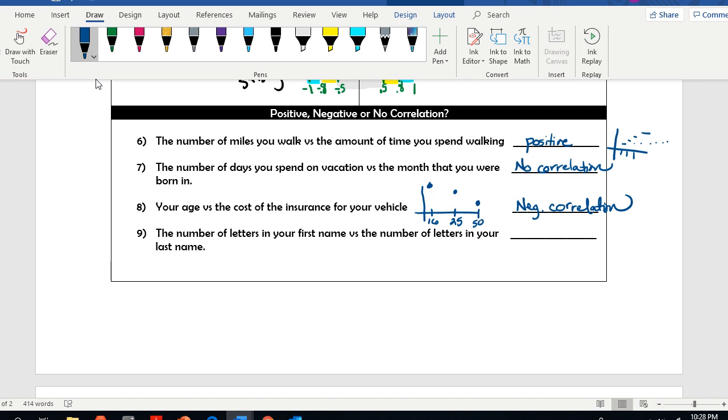The number of letters in your first name versus the number of letters in your last name. So if somebody's first name is Sam and their last name is Kojaglanyan, that's a pretty long name. So is that the way it always goes? I don't think so. I would say no correlation. For Ty and Tay out there, they have really short first names. All right, so let's go on.